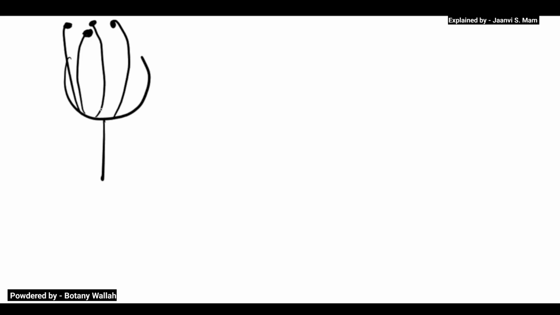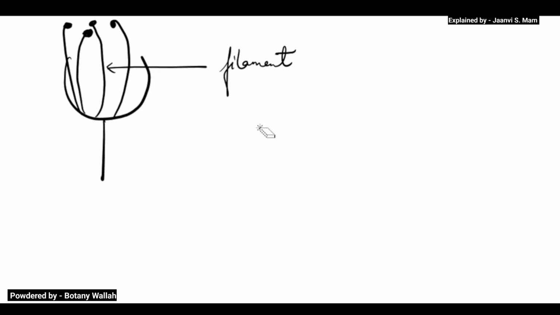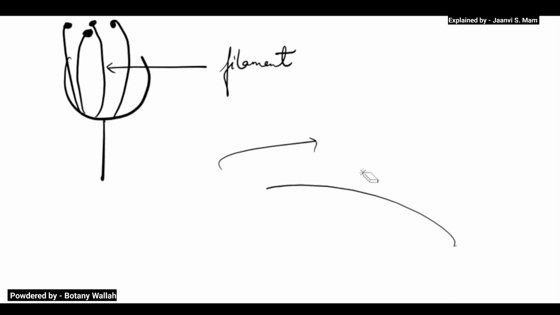If the stamens will be tall and highly versatile. Versatile means what? Versatile means the filament movement. So the filament will move here and there very easily. Suppose it's moving here, then moving there. Means as the wind comes, it should move here and there. Movement should be very high. So we say that the filament is very much versatile, and the filament is very long, it's very tall. Okay, so if the filament is very tall, then what will happen? It will be very easy for the wind.